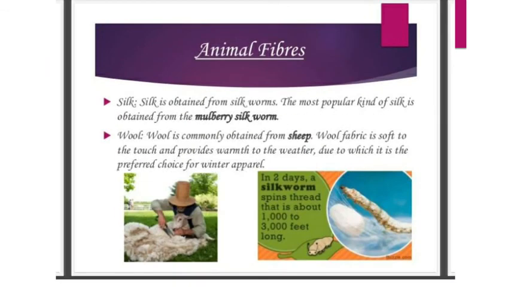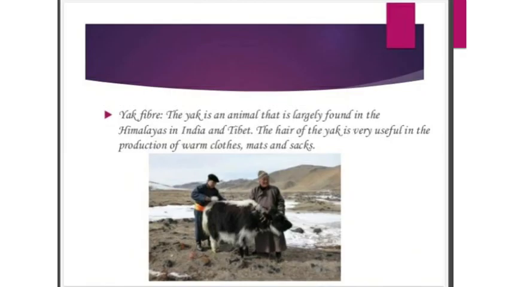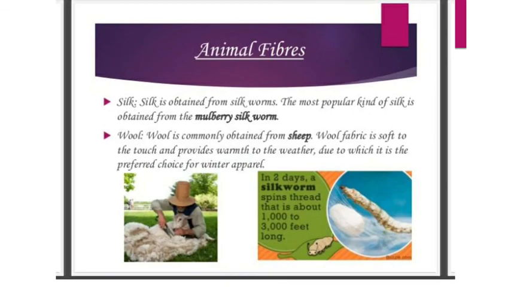Coming to the animal fibers. Examples are silk, wool, and third is yak fiber. Come to the first, that is silk. I told you that silk is obtained from the silkworm. Here the thing which needs to be remembered is that the most popular kind of silk is obtained from the mulberry silkworm. We know that there is a variety of silks available in the market, but the most popular kind of silk is obtained from the mulberry silkworm.